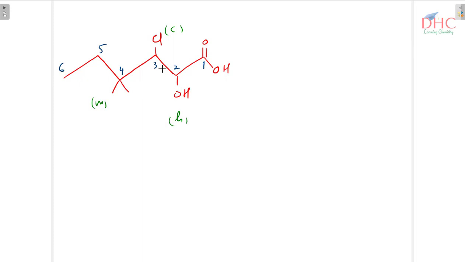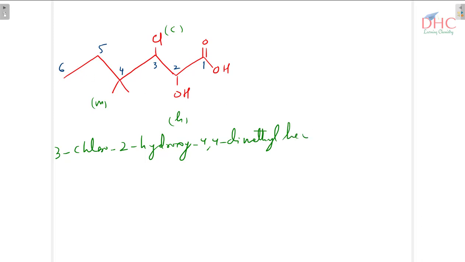So we have 3 chloro, then 2 hydroxy, then 4 for this methyl and 4 for this methyl too, meaning 4,4 dimethyl. Then the word root is hex. All single bonds mean an. Then 1 oic acid because it's a carboxylic acid. So this is how you can name these compounds.